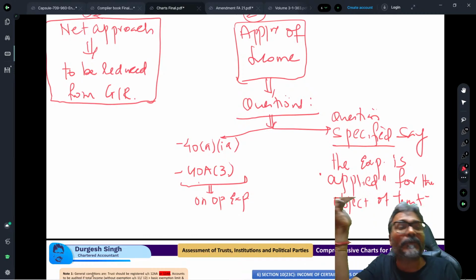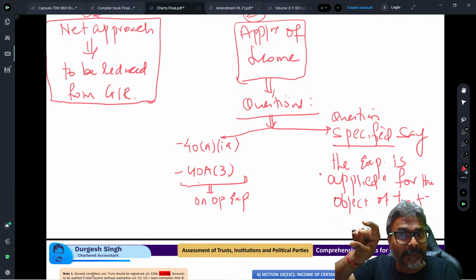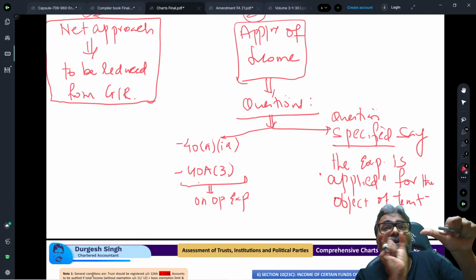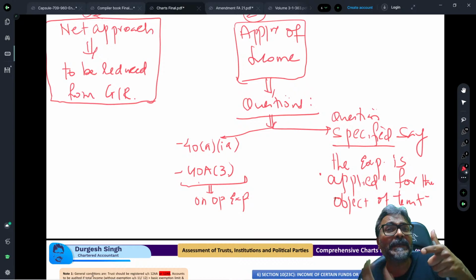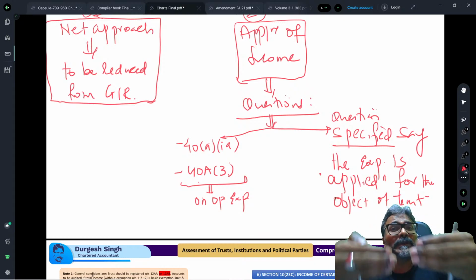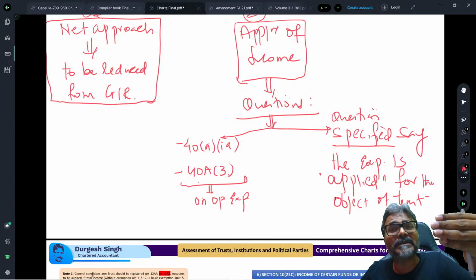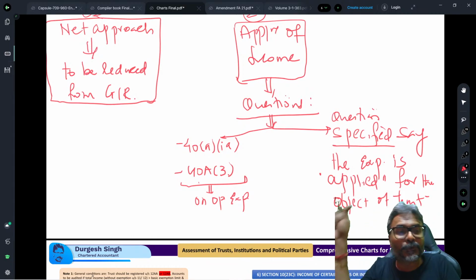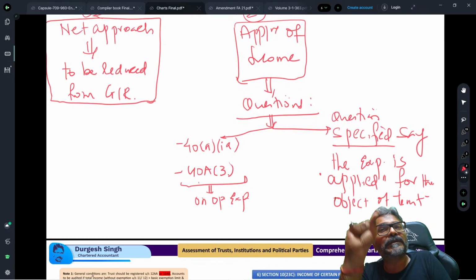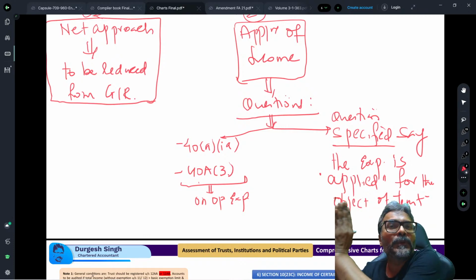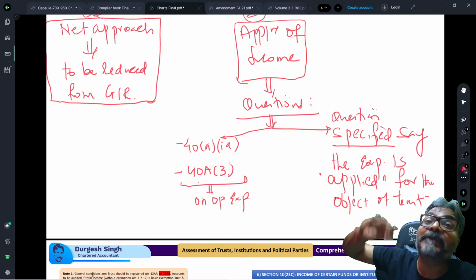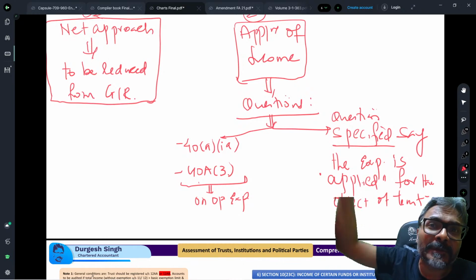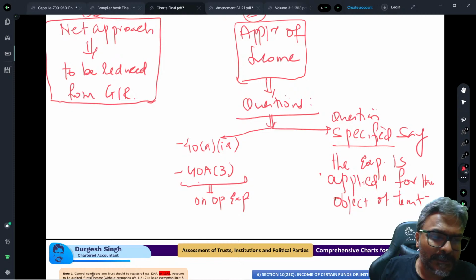So for operational expenditure in which the question either says that there is some disallowance under 40A(ia) or 40A3, you will consider the operational expenditure as being applied for the trust object. But the net portion, meaning after taking out the disallowance portion, is what you will take as applied for the charitable and religious purpose in India, and accordingly it will be exempt under section 11. Is that clear to all of you students?